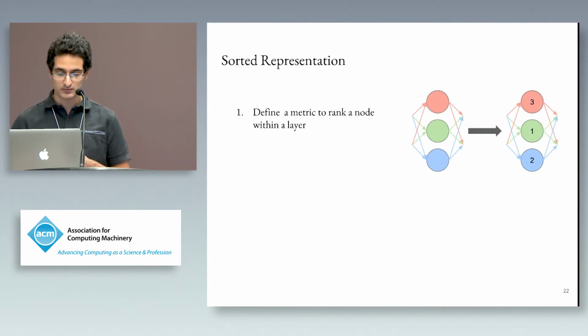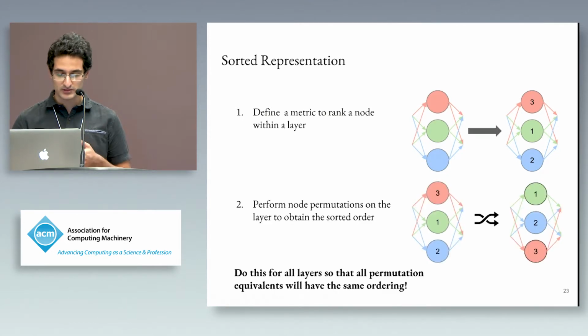You can use any metric, and then you perform a node permutation on the layer to obtain the sorted order based on that metric. If you do this for all layers, all permutation equivalents will have the same ordering. So let's see how this does in practice.